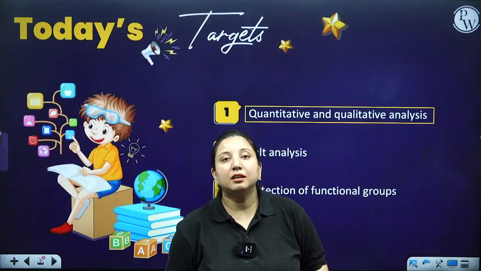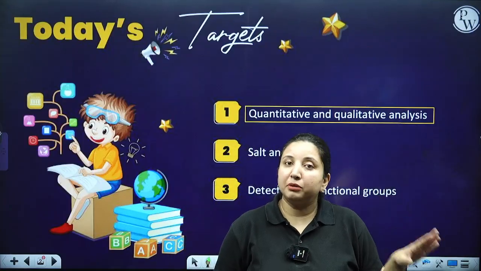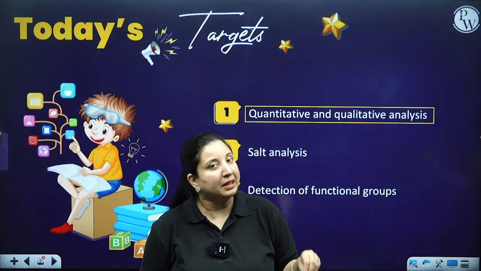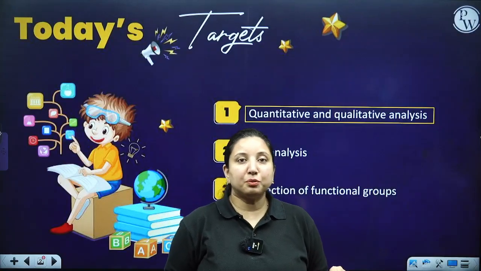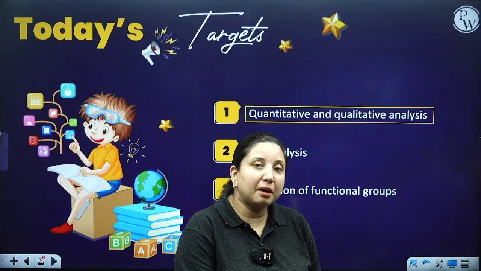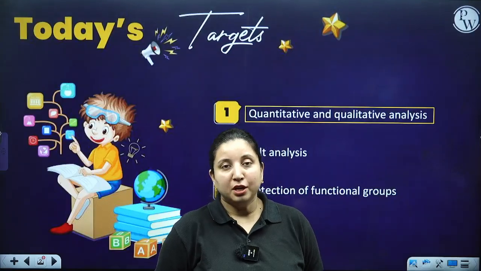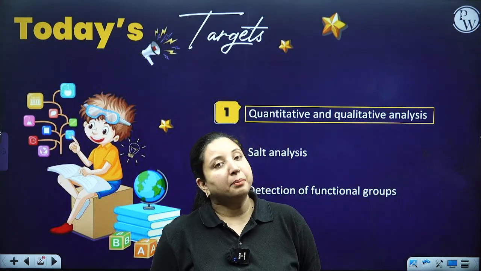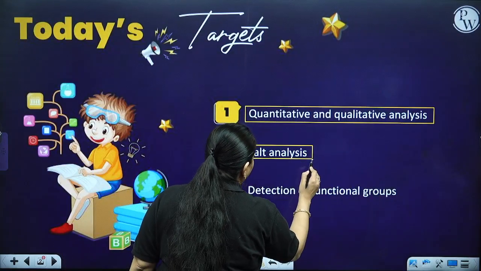Another thing is qualitative. Now, if I am saying that this is an organic compound, it means that there should be the presence of carbon and hydrogen only, isn't it? But in this case, besides the carbon and hydrogen, I am having other elements also. So that particular thing is going to tell me the quality of my particular given compound. Then we are going to do the salt analysis.